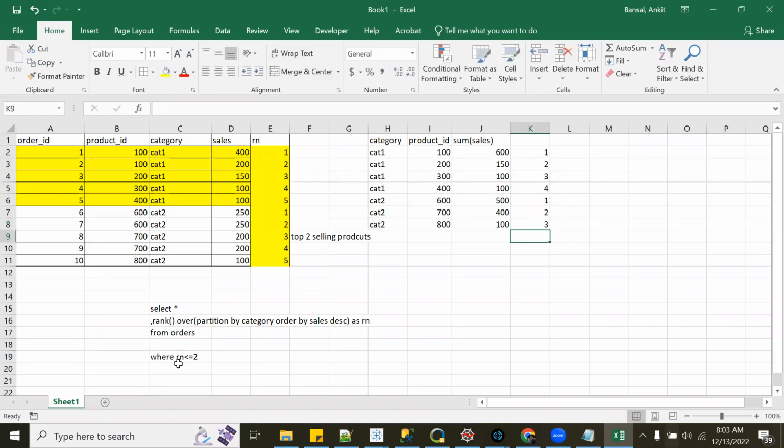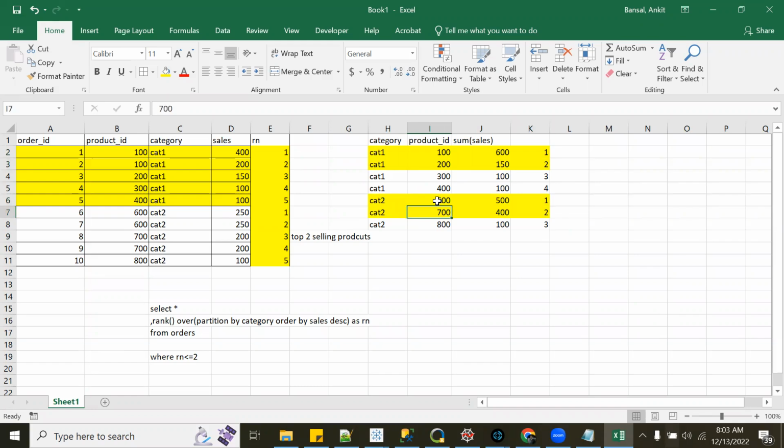Now if I say, give me where rank is less than or equal to 2, then I will get my answer, right? These two products, 100 and 200 in category 1 and 600 and 700 in category 2. When I say less than or equal to 2, I will get these two rows as well as these two rows. And this is the right answer: in category 1, top selling products are 100 and 200. In category 2, top selling products are 600 and 700.